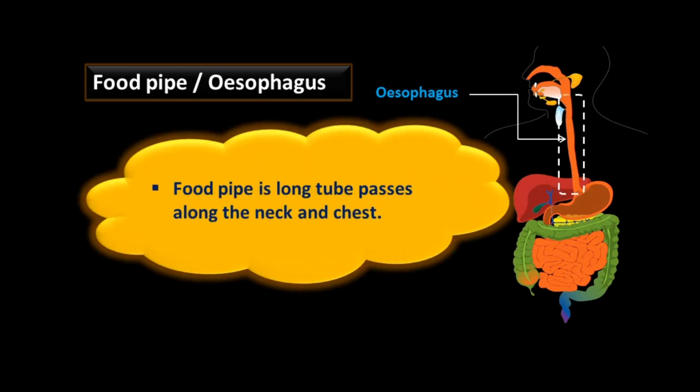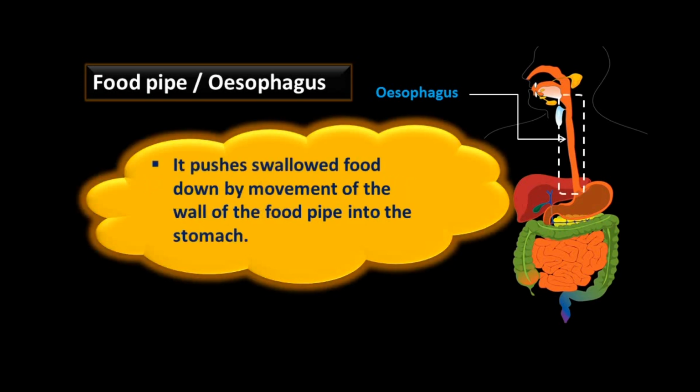Food pipe is a long tube that passes along the neck and chest. It pushes swallowed food down into the stomach by movement of the wall of the food pipe. The muscles of the food pipe continuously contract and relax. This rhythmic contraction and relaxation of muscles helps to push food material into the stomach.